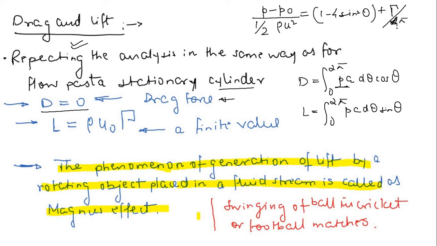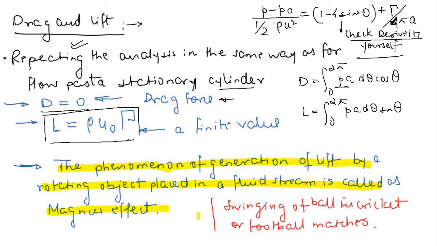So just check this equation, right? It is not final, so derive it yourself. There may be some changes in this equation. This is according to my own conscience that I have written down, so try to derive it all yourself. Ultimately, I will tell you, you will get the lift value as L is equal to rho u naught gamma, right? So this is rho u naught.